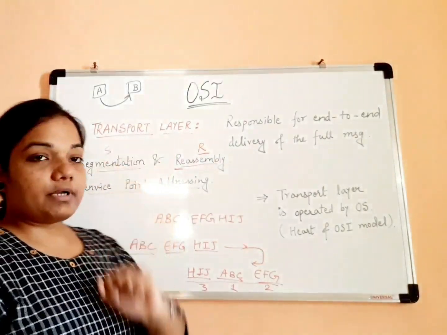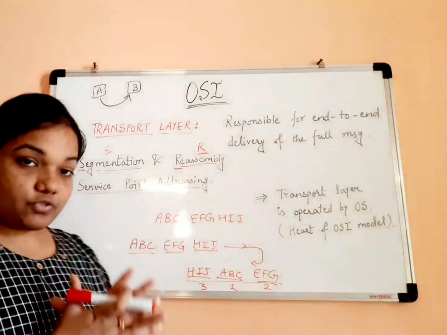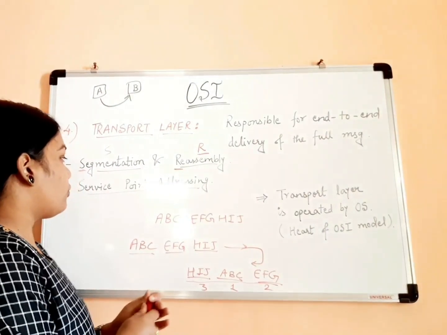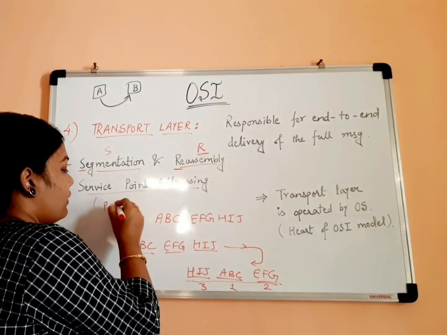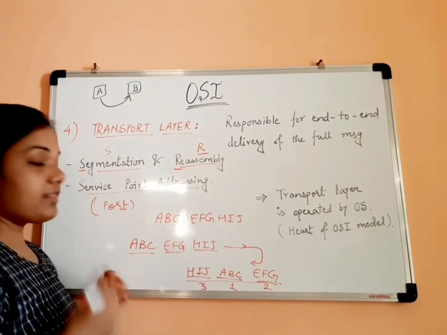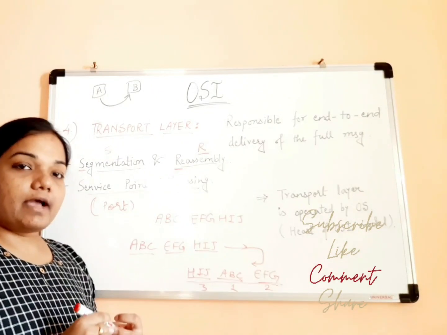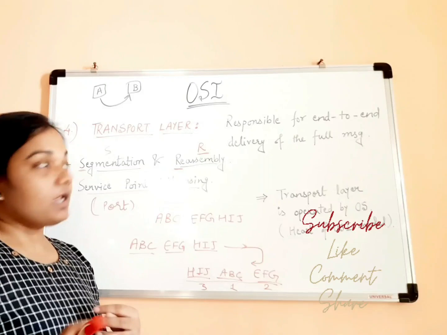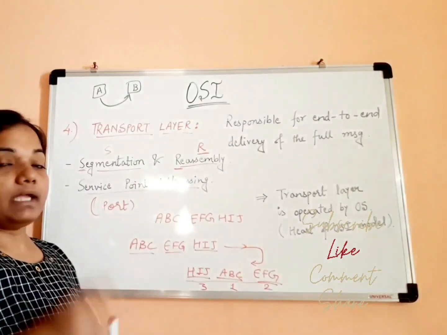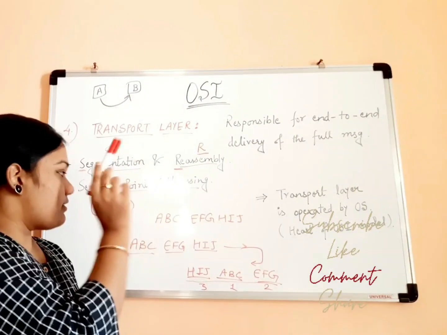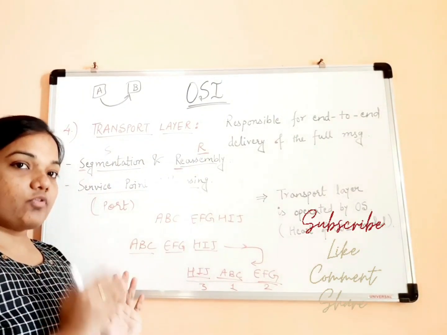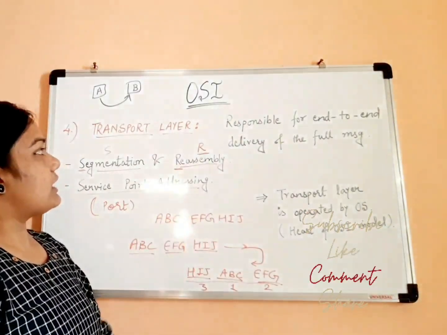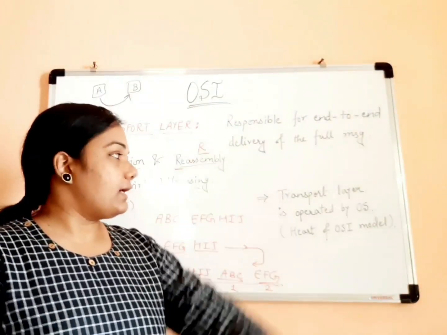So what will transport layer do? It will attach service point address, also known as port address, along with the header so that the desired message is received up to the desired port number. Okay. So transport layer is attaching service point address or port address with the header so that the delivery can be done in the exact port. So these are the main functionalities of transport layer.